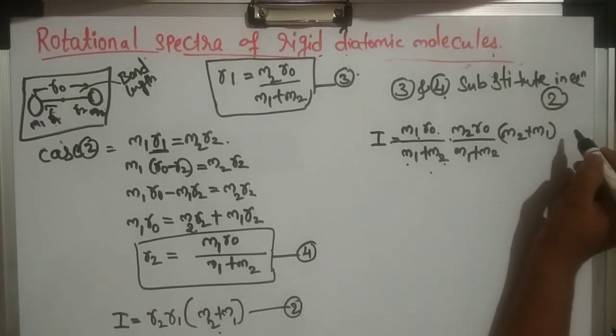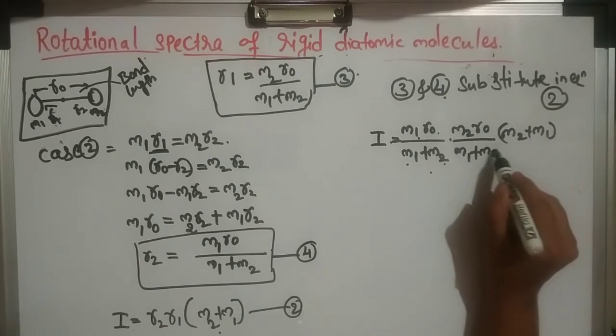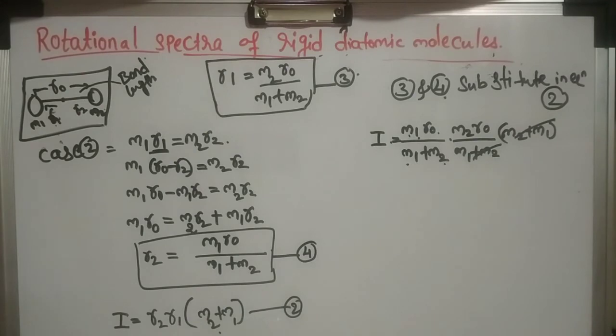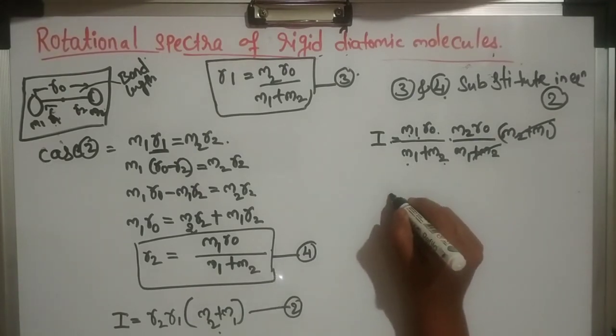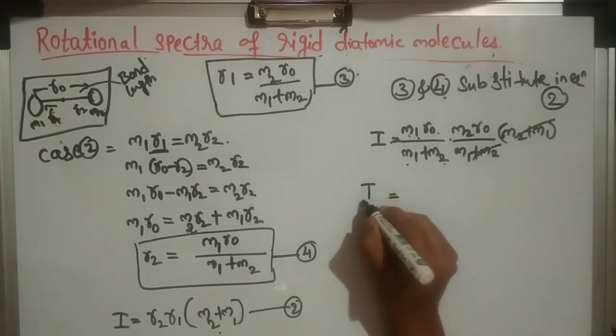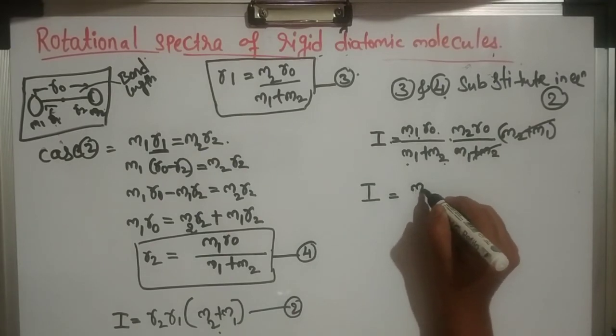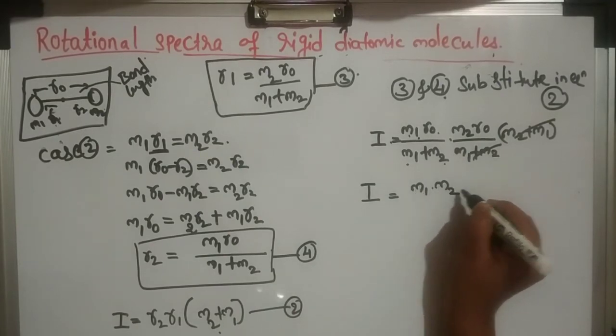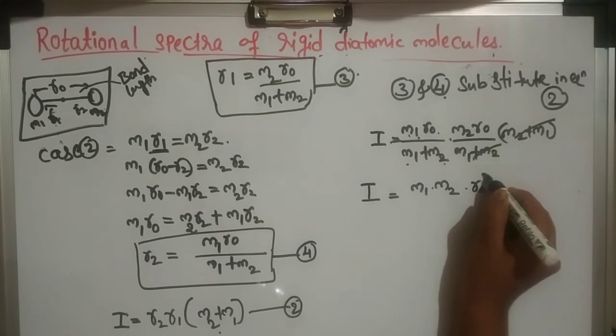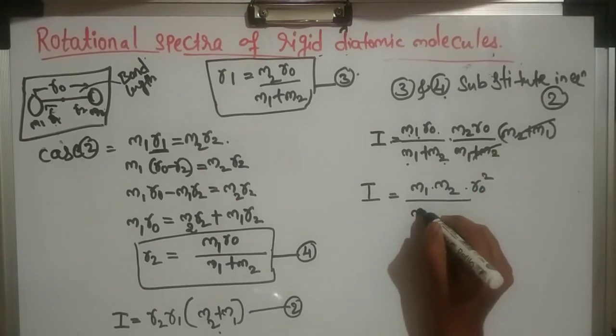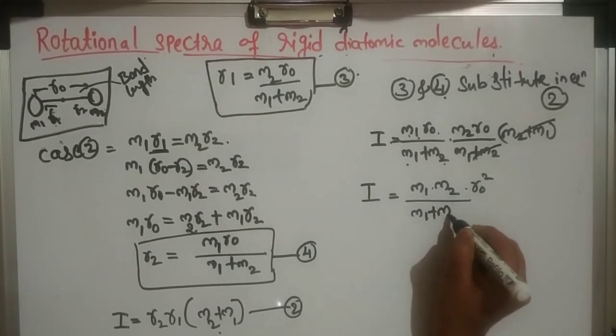So what we can do here is cancel M1 plus M2. After cancelling, what will we get here? I is equals to M1 M2 R naught square divided by M1 plus M2.